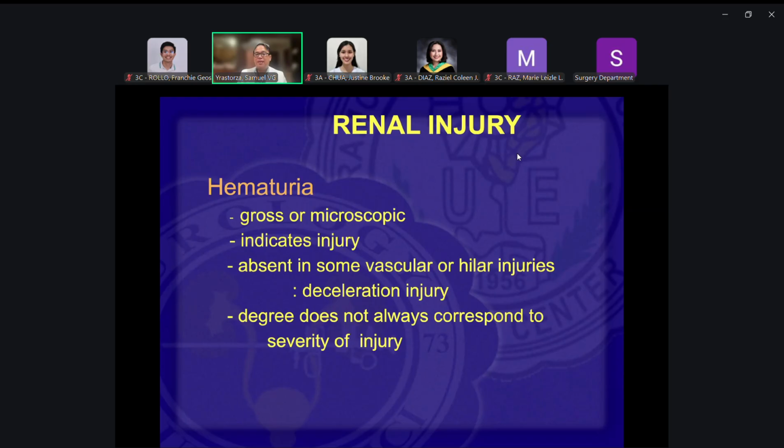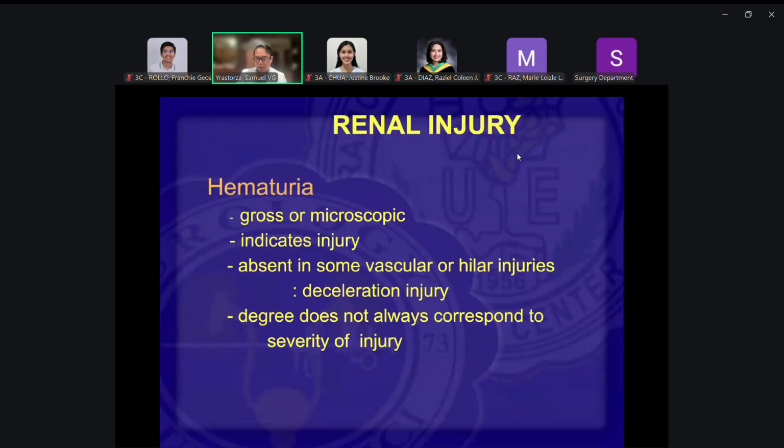However, in deceleration injuries, wherein the injury is only in the renal artery or the renal vein, and there's no injury to the kidney, there might not be any hematuria, whether microscopic or gross. So when the urine is clear, it doesn't really tell you that the urinary tract system is not injured. You must have a high index of suspicion. Like, for example, deceleration injuries.